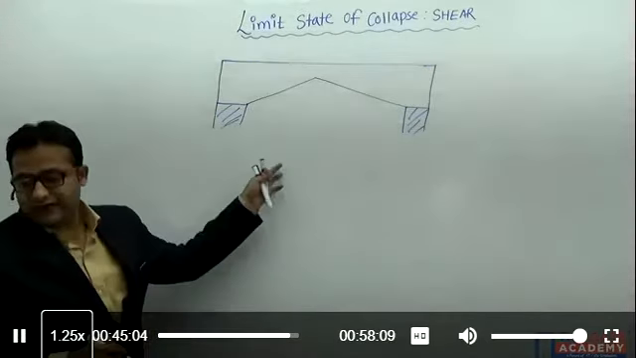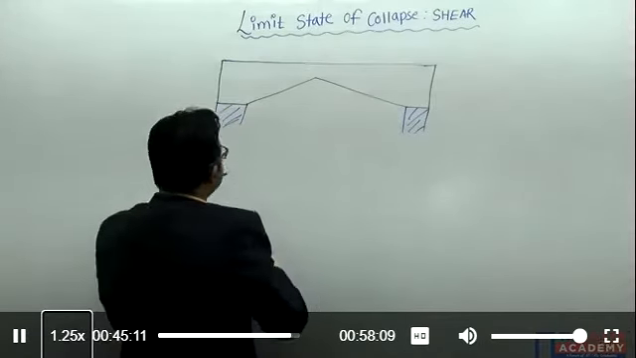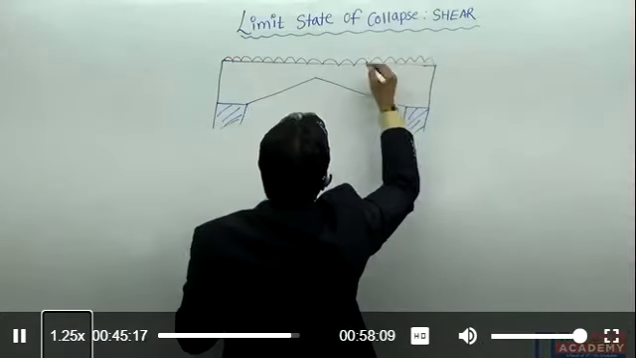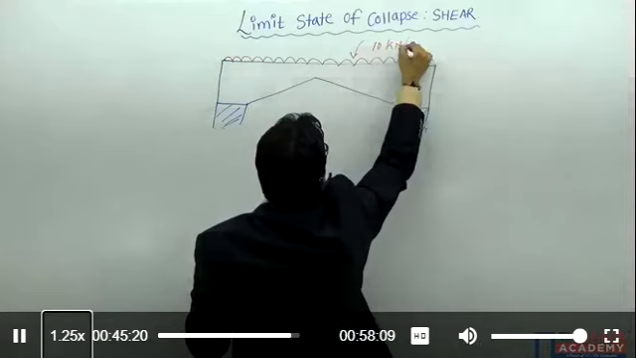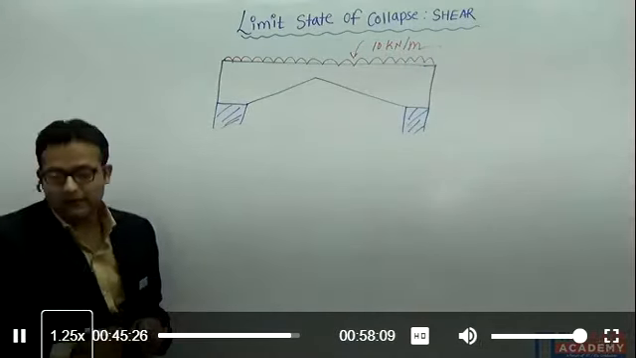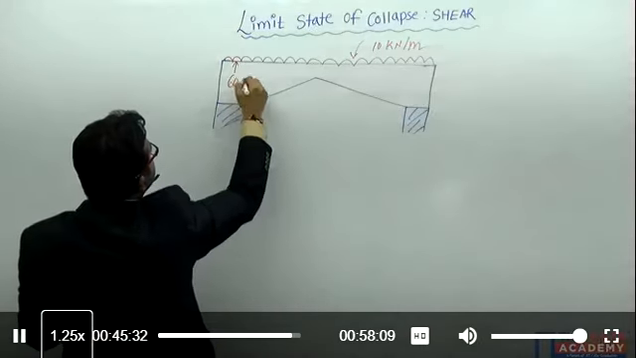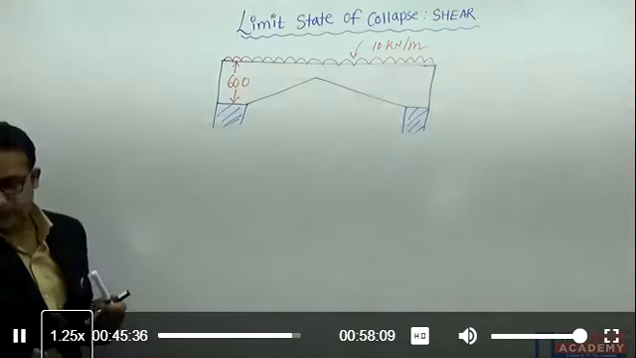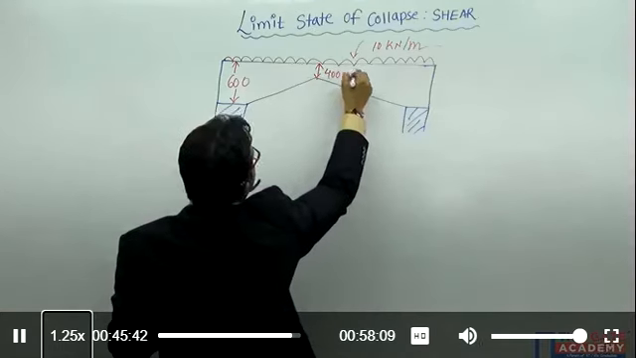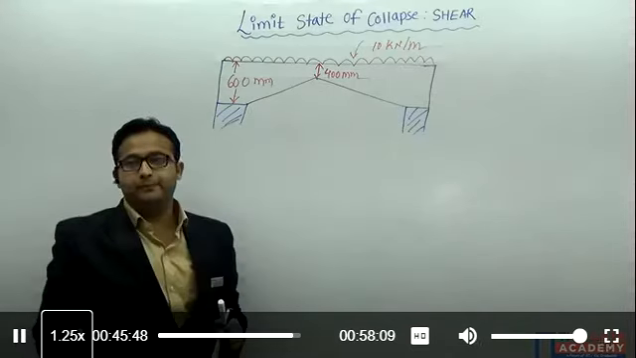So this is the beam they have given, varying depth, and it is a simply supported beam. The load given is 10 kilonewton per meter. The depth available near the support is 600 mm, and the depth at the mid span is 400 mm. At the support it is 600 mm, at the mid span it is 400 mm.